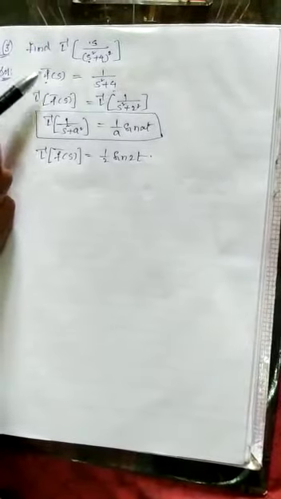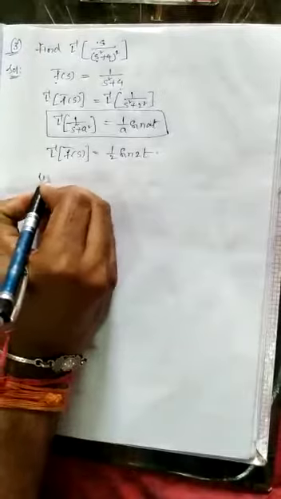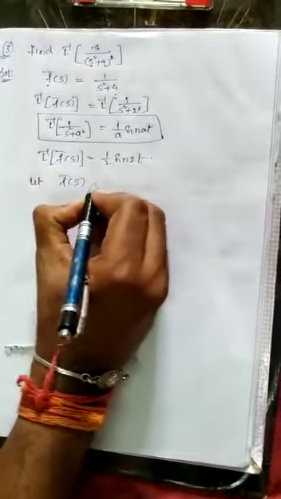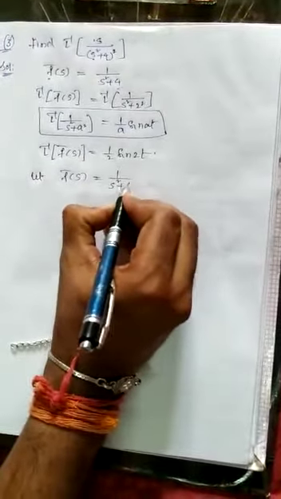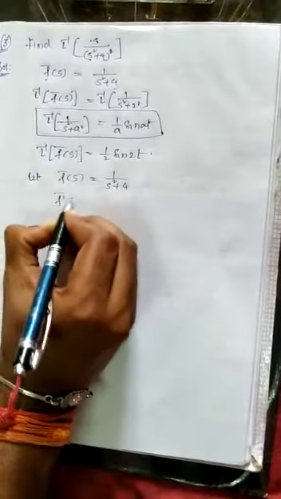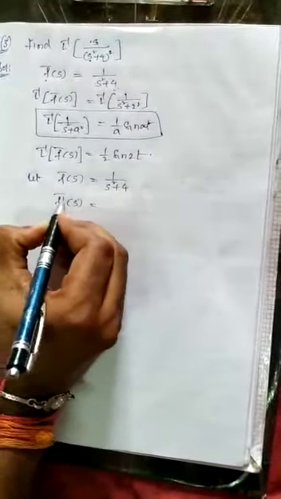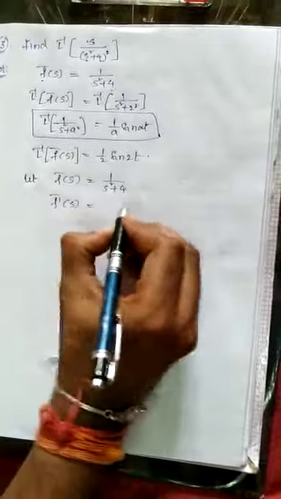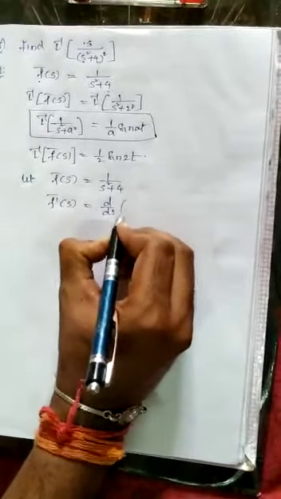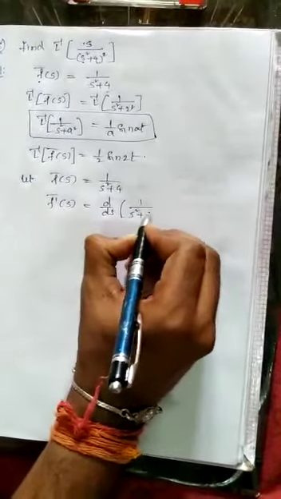But we didn't get s by s square plus 4 whole square term, right? Then how will you get it? By differentiating this f bar of s. So again take f bar of s. Let f bar of s equal to 1 by s square plus 4. Let us differentiate this term. That is f dash bar of s. F dash is nothing but differentiation of f bar of s. That is d by ds of 1 by s square plus 4.